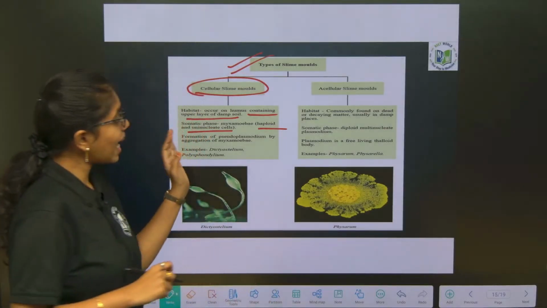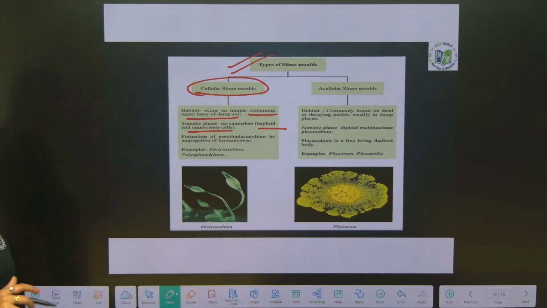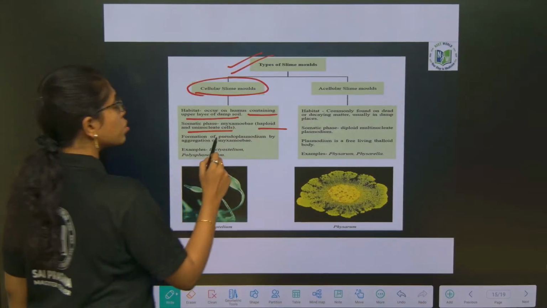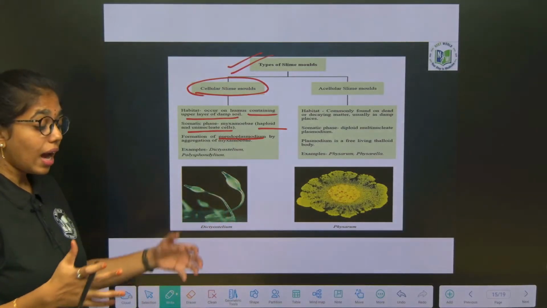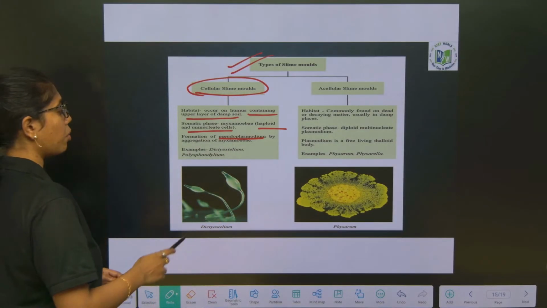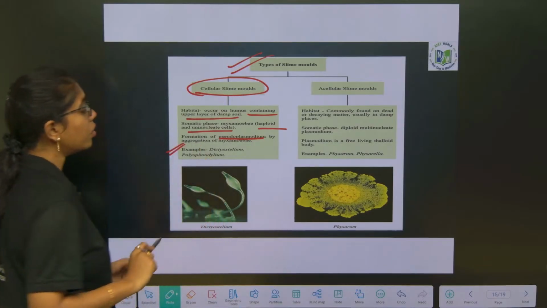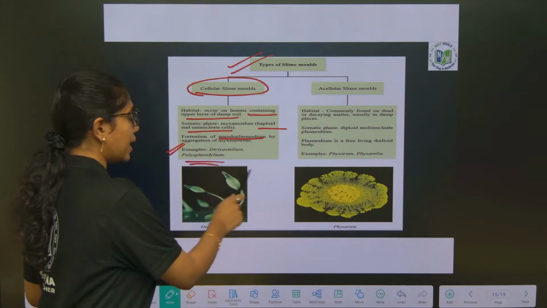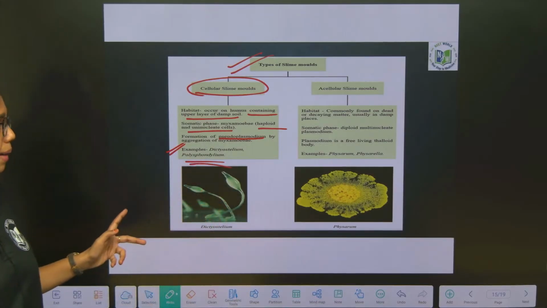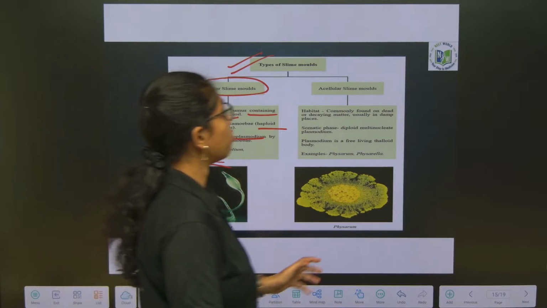Formation of a pseudoplasmodium is observed, because of the aggregation of the cells. The best examples include Dictyostelium and Polysphondylium. These two are the best examples of cellular slime molds.